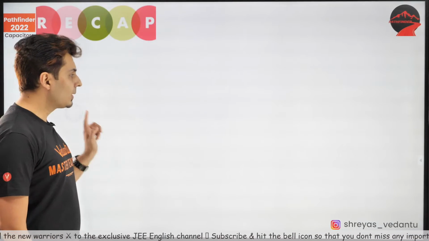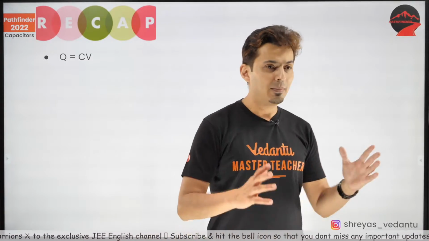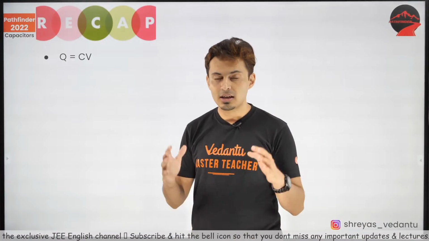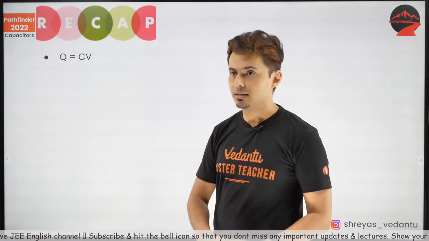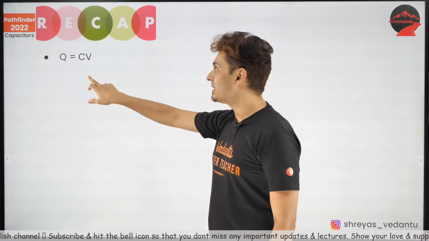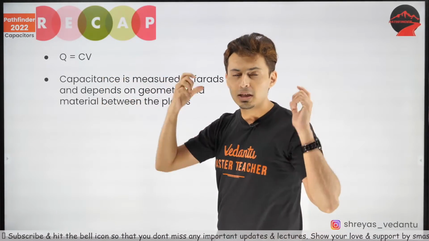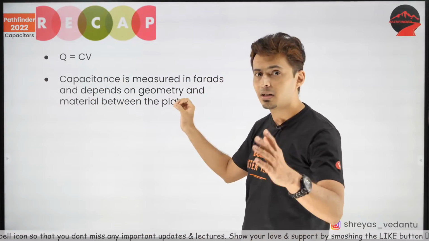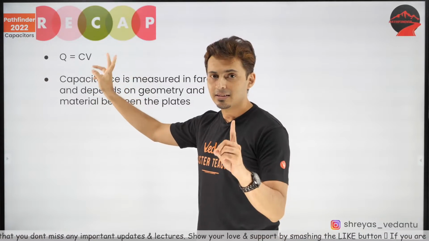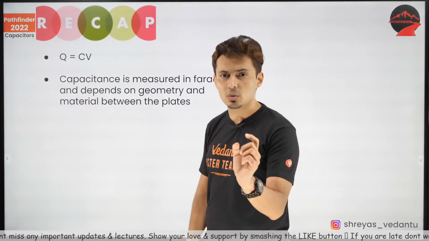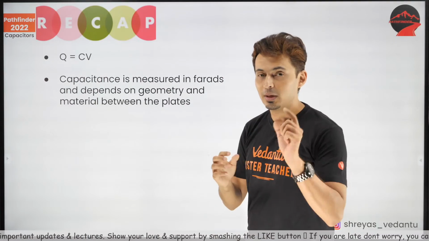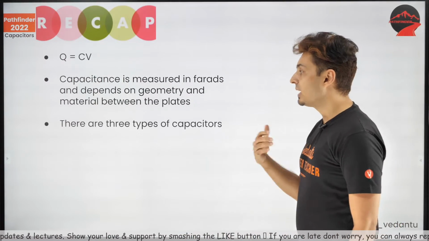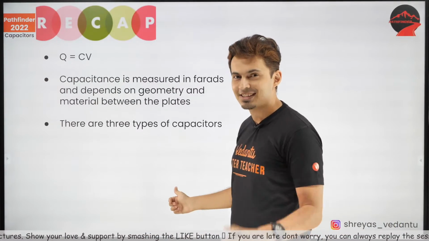Yep. So a quick recap of what we did last time. A capacitor is an energy storing device, and the charge which is stored on a capacitor is given by CV, where C is the capacitance and V is the voltage across the capacitor. Capacitance is measured in farads, remember that, and 1 farad capacitance is when 1 coulomb of charge is stored across 1 volt of difference.